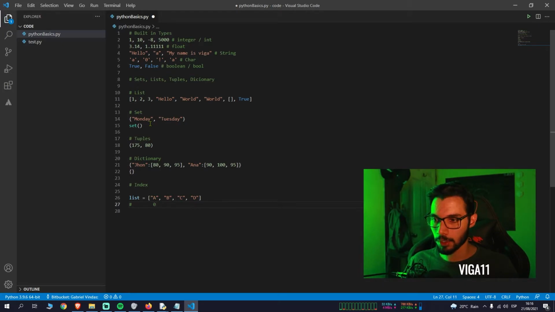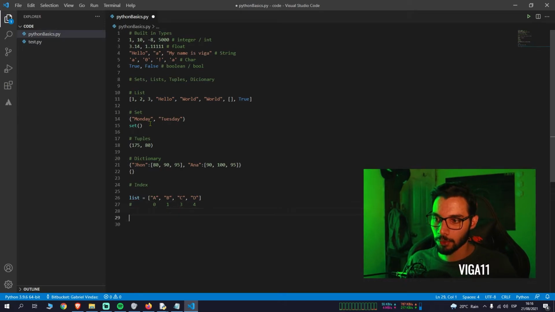So if you want to access this value A, you need to access the list in the position 0. If you want to access the letter B, it will be the position 1, and so on and so forth. C would be position 2, and D would be position 3. Right? This is the first thing.